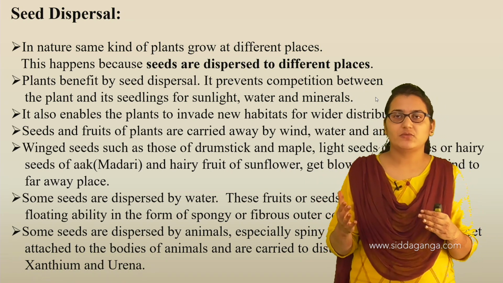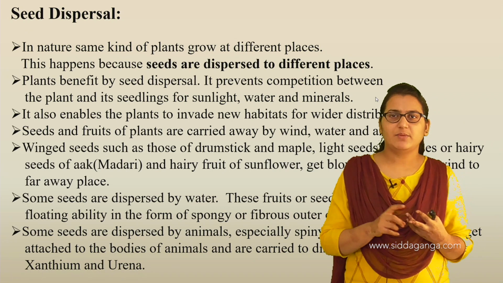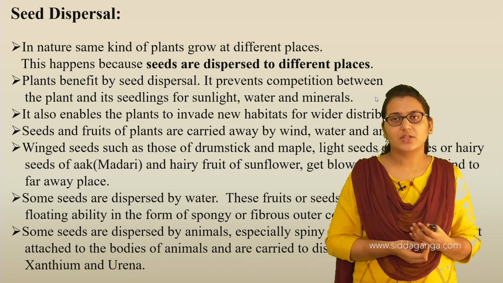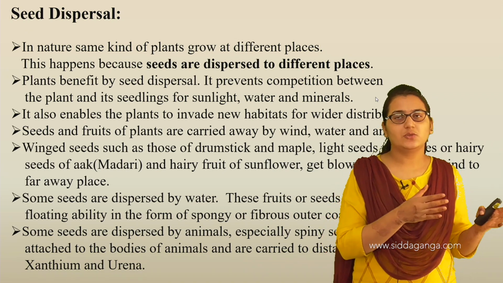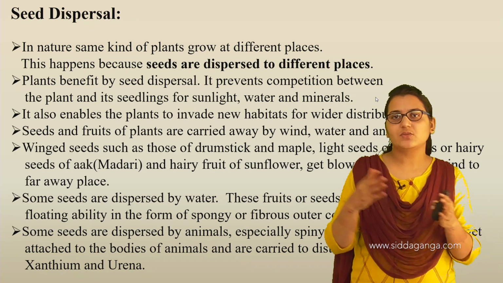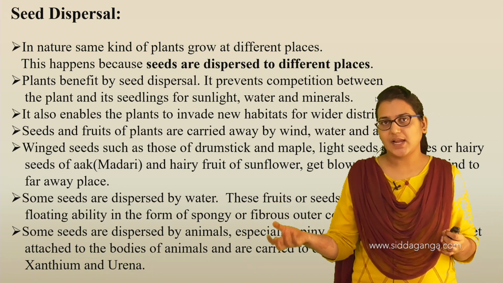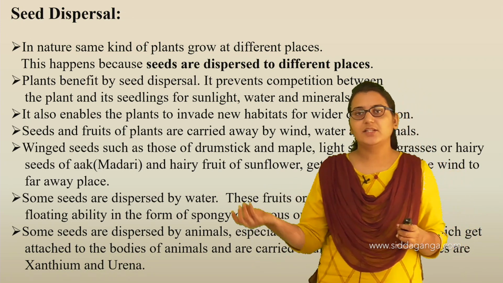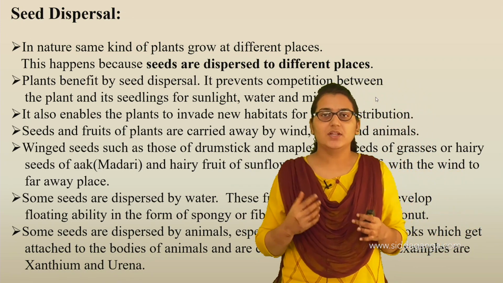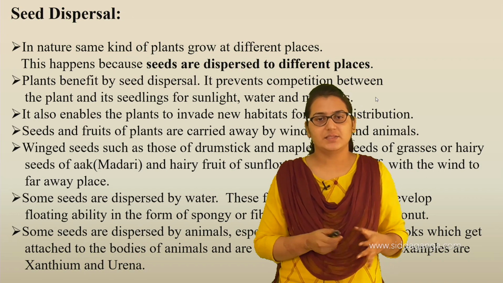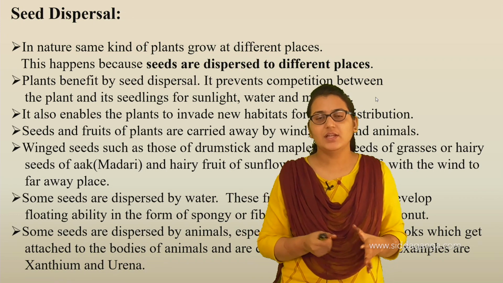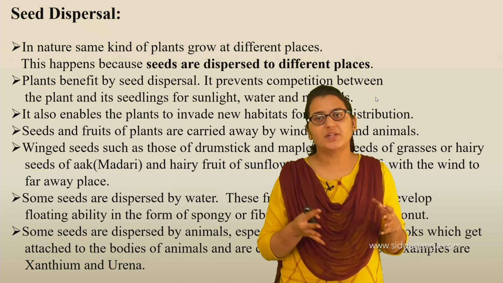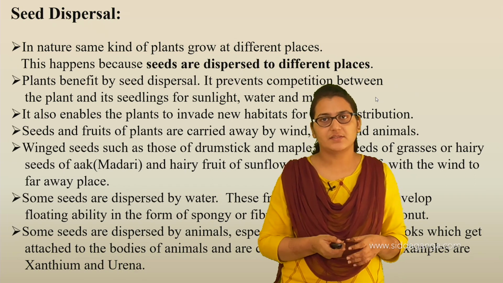The seed will disperse. There is a displacement of the seed either by wind, by water, or by any animal, which makes the seed move away from that place to another, and where the seed lands, there again it grows into a new individual. So that is about seed dispersal. And with this discussion, the chapter Reproduction in Plants completes.